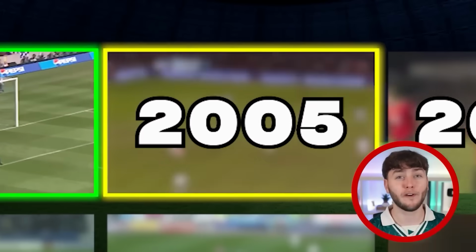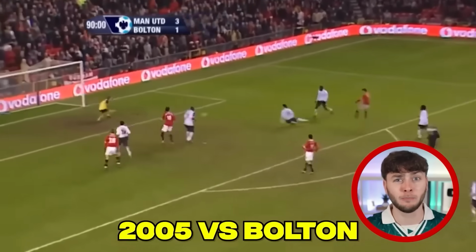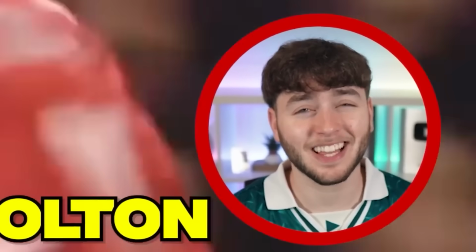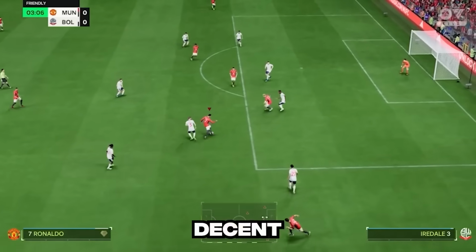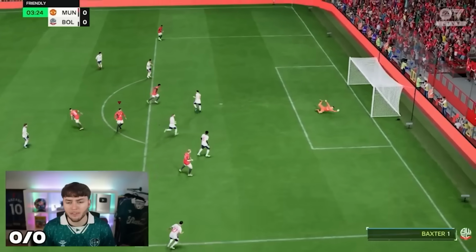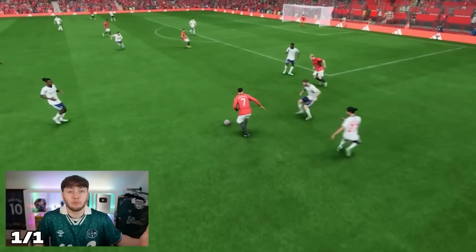Let's move on to 2005, which brought us Ronaldo's iconic goal versus Bolton Wanderers. And it's fair to say this goal was pretty impressive. Can we recreate it in 5 attempts? Let's find out. And it's fair to say our first attempt was pretty decent. Bottom left. Oh! That's attempt number 1 and that was pretty good.